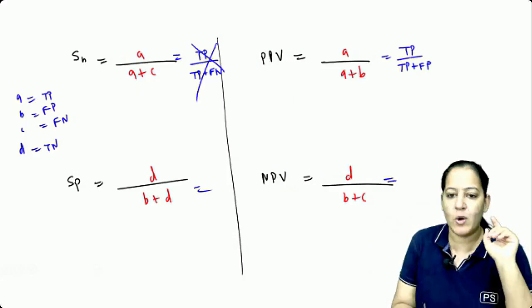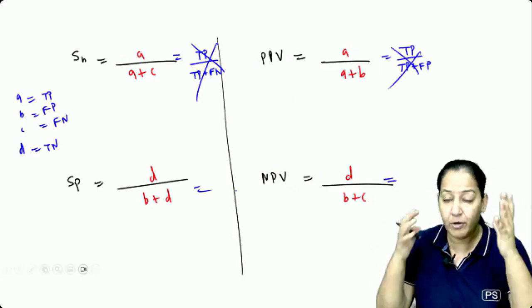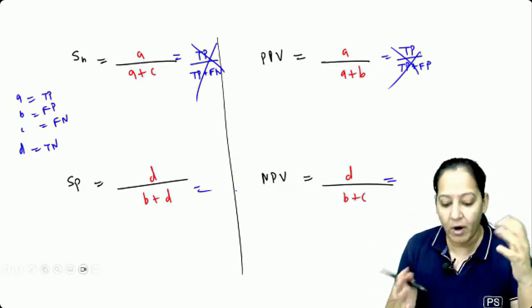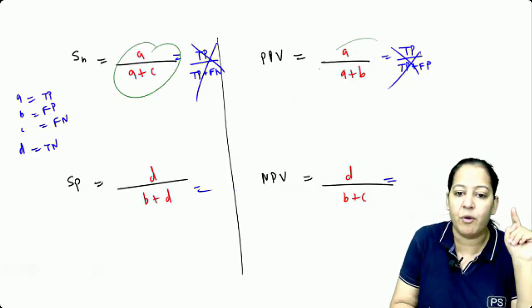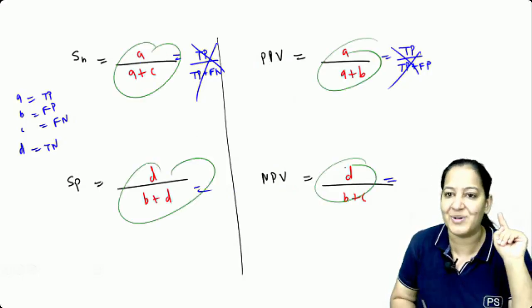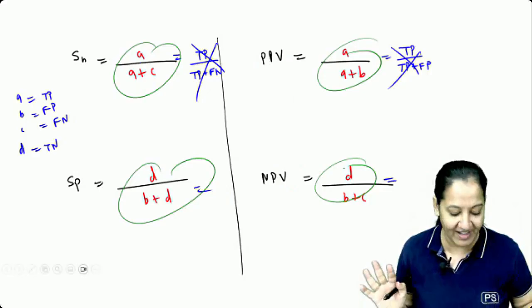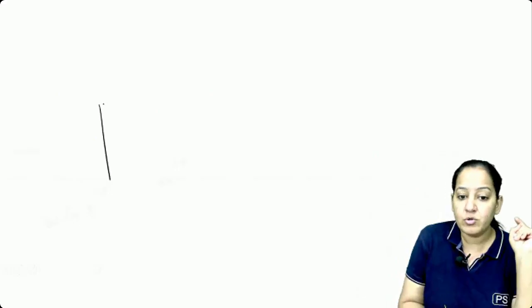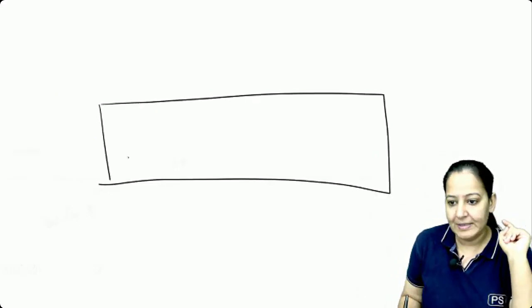I don't learn these formulas personally. I forget because it creates confusion in my mind. What I used to learn is these formulas. Rather, I don't learn these formulas also. Frankly speaking, I don't learn any formula. Frankly, I know the table. If I know the table, no need to learn the formula. Why any need to learn the formula? I know to make the 2 by 2 table. This is a 2 by 2 table.